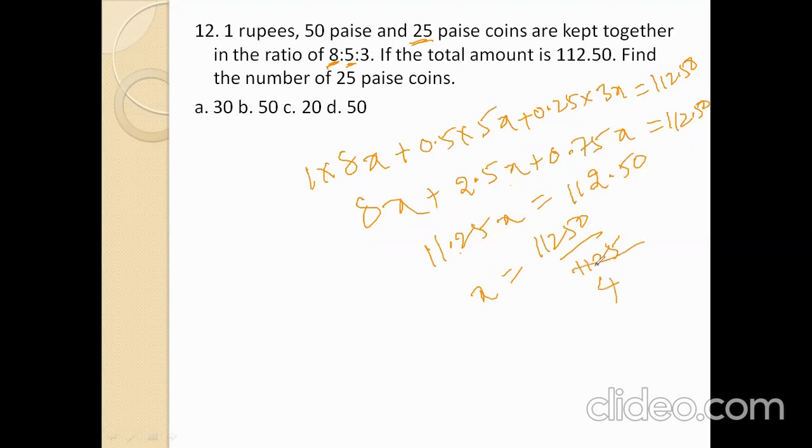25 4s are 100, carry 12, 125, 25 5s are 125, 0, 45 1s are 45. So x equals 10. Now we find the 25 paise coins. How many parts of 25 paise coins are there? 3 parts. 3 into 10, 30. So option number A is the right answer.